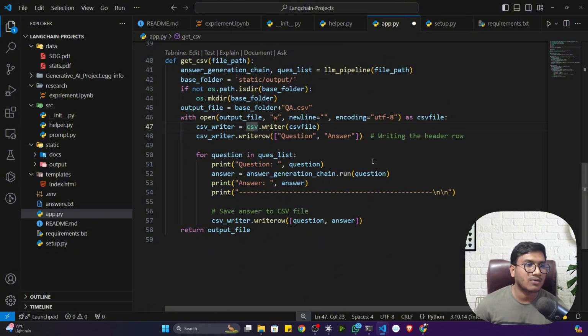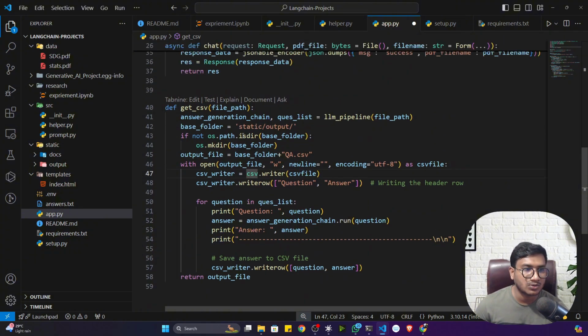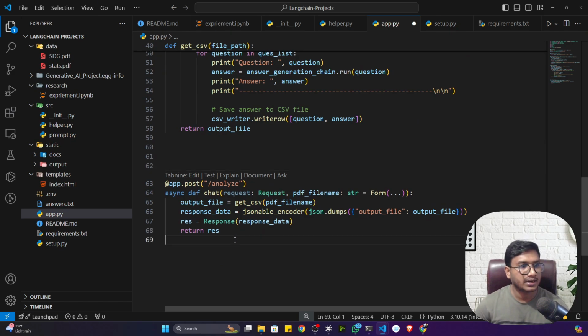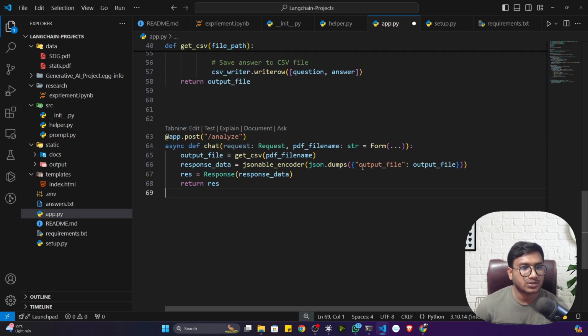Very simple code, guys. I've only written it inside a function. You just need to go through this code and you will be able to understand. Then I need another function called chat. This function will load the output file, that means the CSV file, and it will return it, so you can also see the complete PDF in the UI. Let me show you how this application will look.